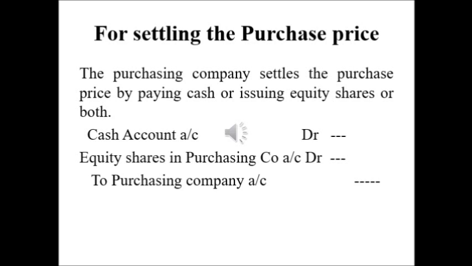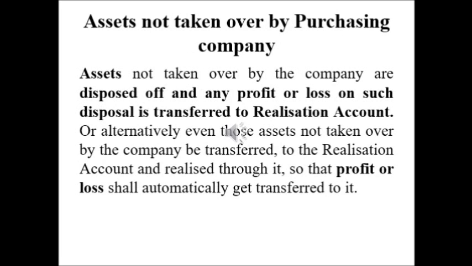Whatever they offered, or if they offered both, we have to write a journal entry for this: cash account debtor, equity shares in purchasing company account debtor to purchasing company account. The next entry is for assets not taken over by the purchasing company, which are disposed of to outsiders or which the partners take over themselves. If there is any profit or loss on the sale or disposal of such assets, it is transferred to the realization account.